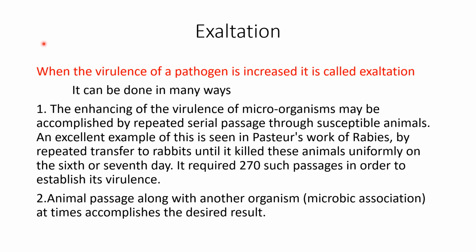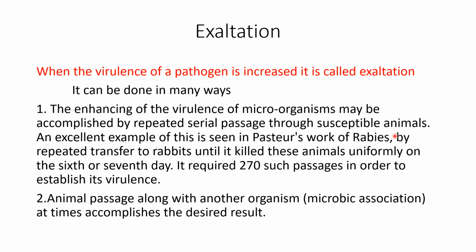The next concept is exaltation, which is just the opposite of attenuation. We said attenuation is when the virulence of a pathogen is decreased, whereas exaltation is when the virulence of a pathogen is increased. And just like attenuation, exaltation of different pathogens can be done in different ways. The first way is that you can enhance the virulence of microorganisms by repeated serial passage through susceptible animals.